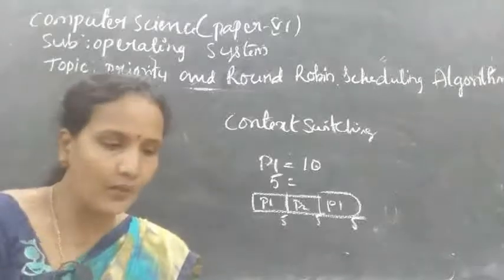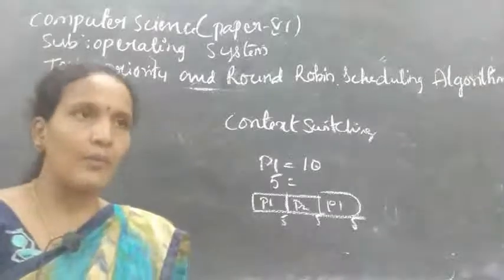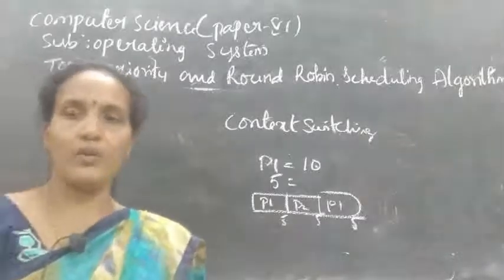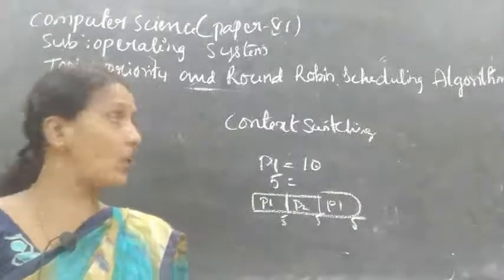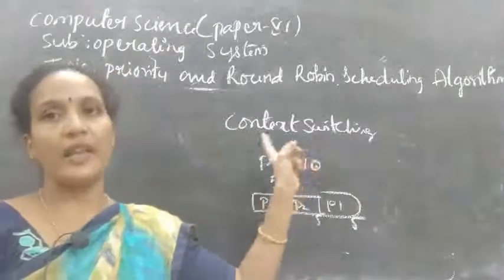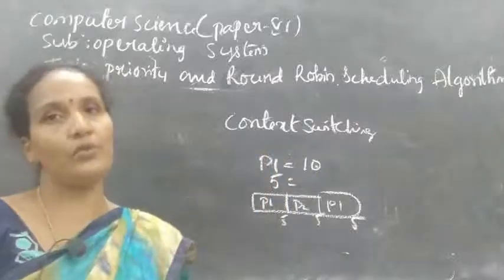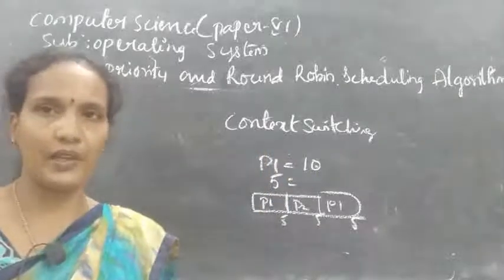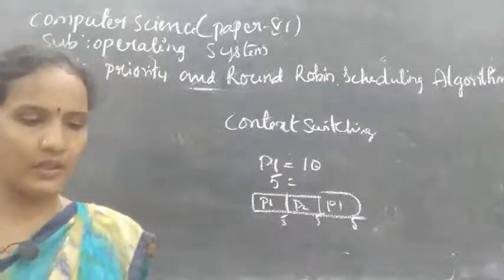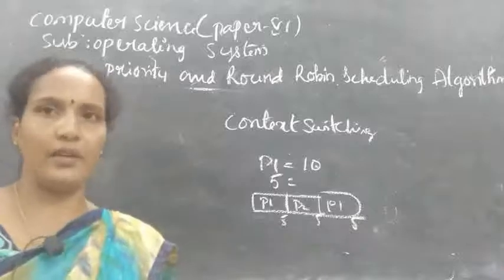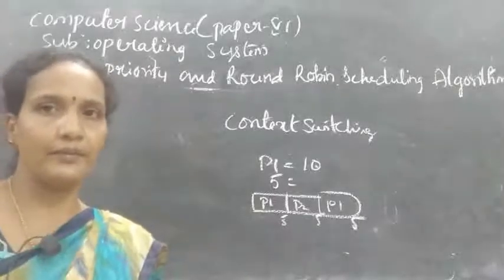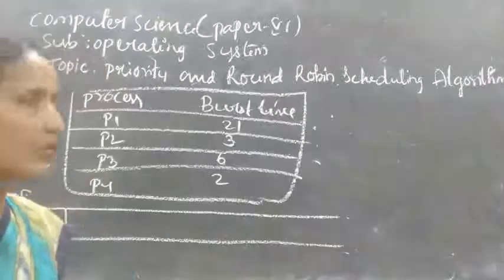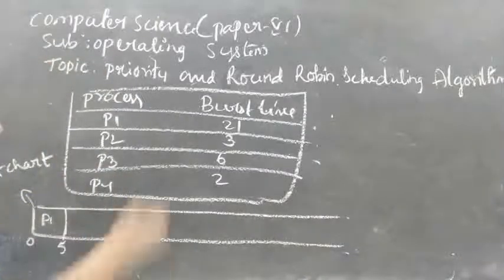Clear? Now, here we have a number of advantages because each and every process is getting the same priority. But there is the overhead of context switching. Extra context switching has to run a number of times. Clear? Now here I will explain with a table, with a number of processes, and we will calculate the average waiting time. Clear? Okay, just a minute. So here you can see how many processes we have.